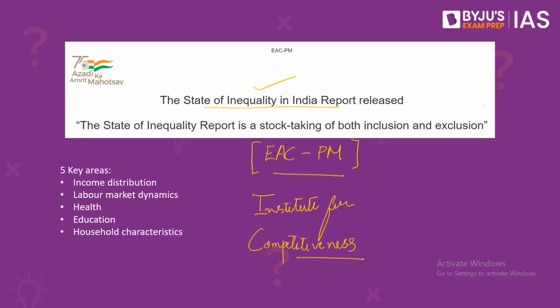So what does this report do? This report looks at 5 key areas that influence the nature and experience of inequality. And these are income distribution, labor market dynamics, health, education as well as household characteristics. Right? So this uses data that is derived from various rounds of PLFS or Periodic Labor Force Survey, the National Family and Health Survey and also the Unified District Information System for Education. So what does the latest report say? The report says that while earnings have risen over the years, the benefit of that growth have largely remained concentrated, and this has marginalized the poor further.